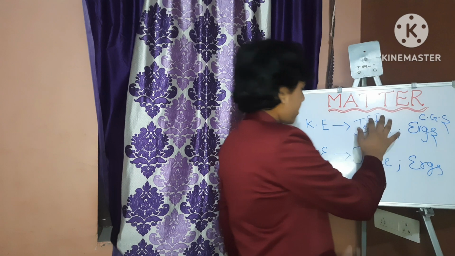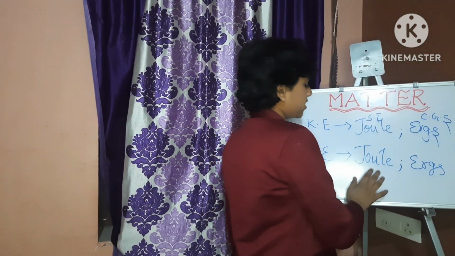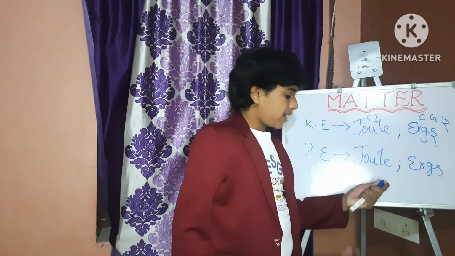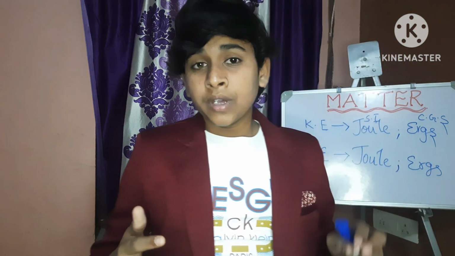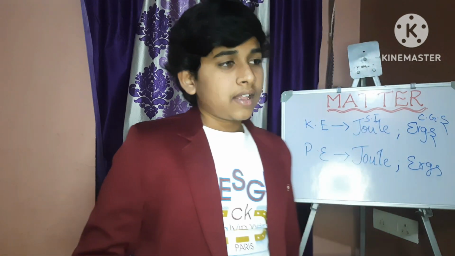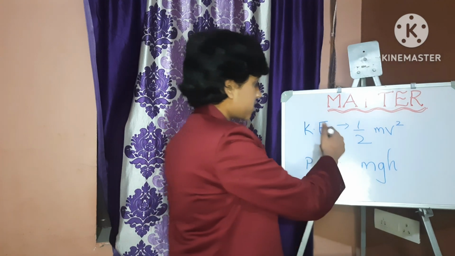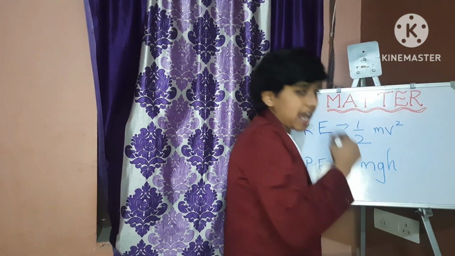This joule has a definition: 1 joule of energy is used when 1 Newton force applied on a body displaces it by 1 meter. That means when 1 Newton force is applied on a body and the body is moved by 1 meter, that is called 1 joule.